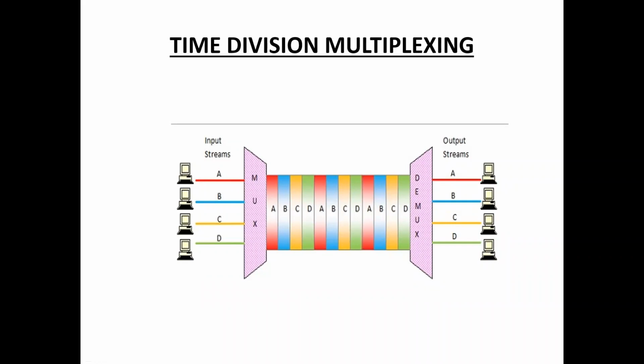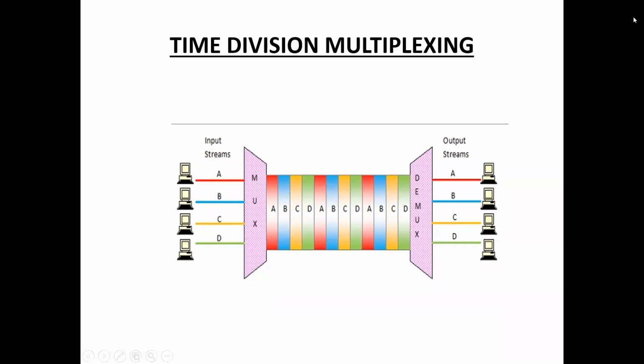There are two types of time division multiplexing: synchronous and asynchronous TDM. Asynchronous time division multiplexing is also called statistical time division multiplexing. Let us see the difference between synchronous and asynchronous.